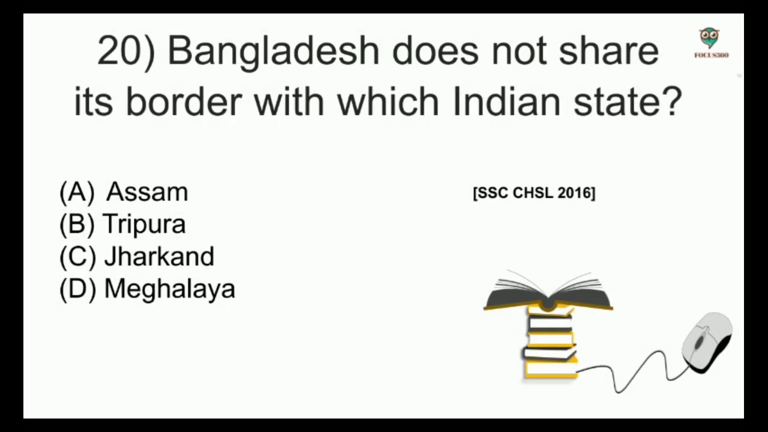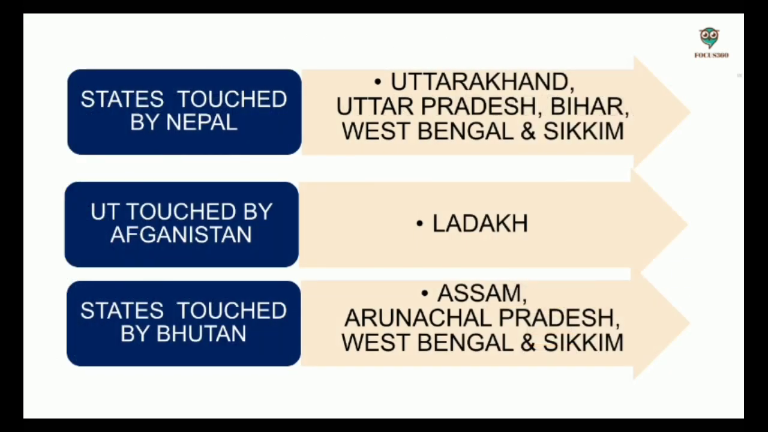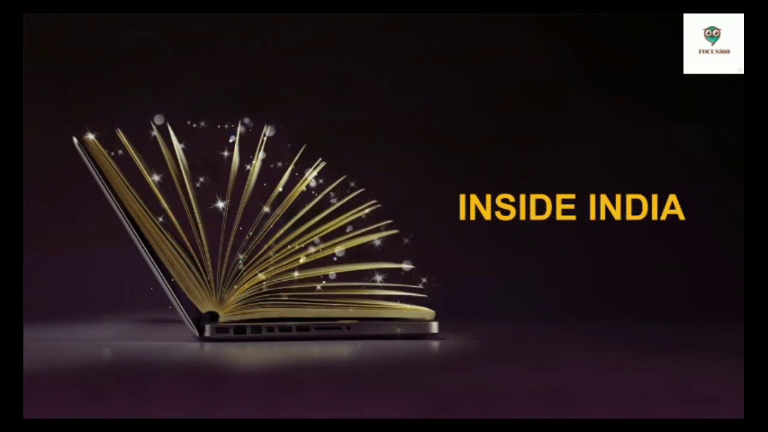Next, Bangladesh does not share its border with which Indian state? Options: Assam, Tripura, Jharkhand, Meghalaya. And the answer is Jharkhand. These are the states and union territories touched by Nepal, Afghanistan and Bhutan. I have already discussed it in the map. You all go through this. Next, we are going to discuss about inside India.